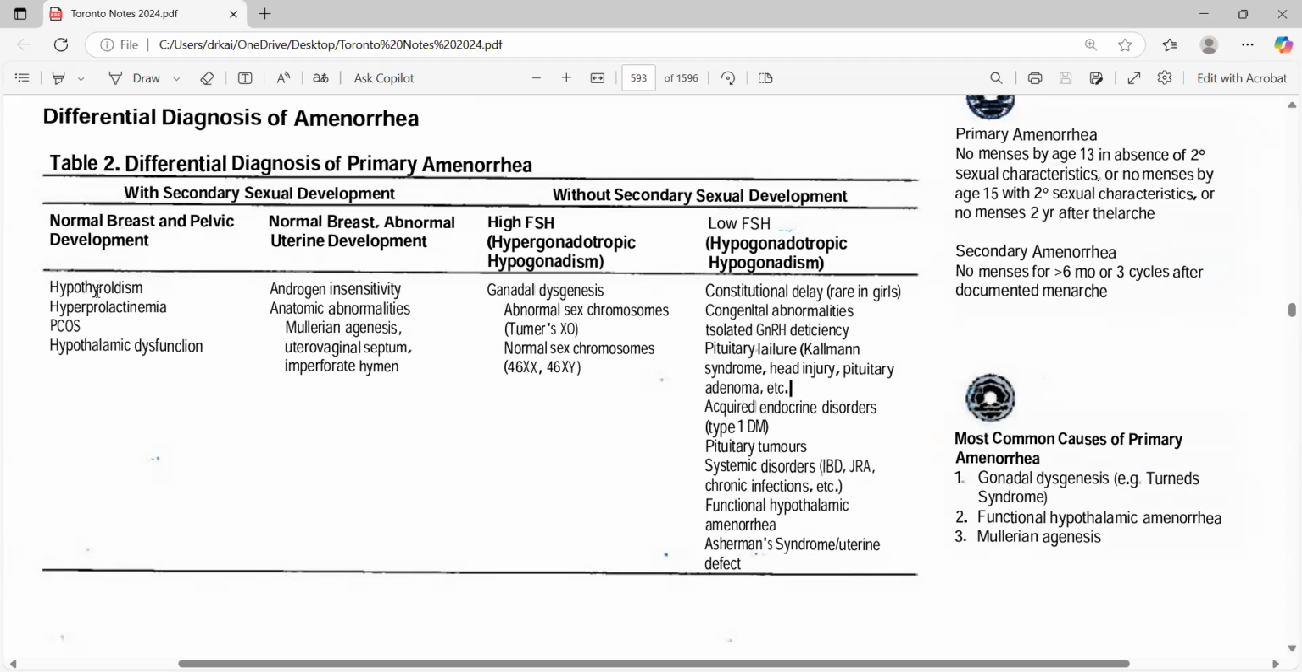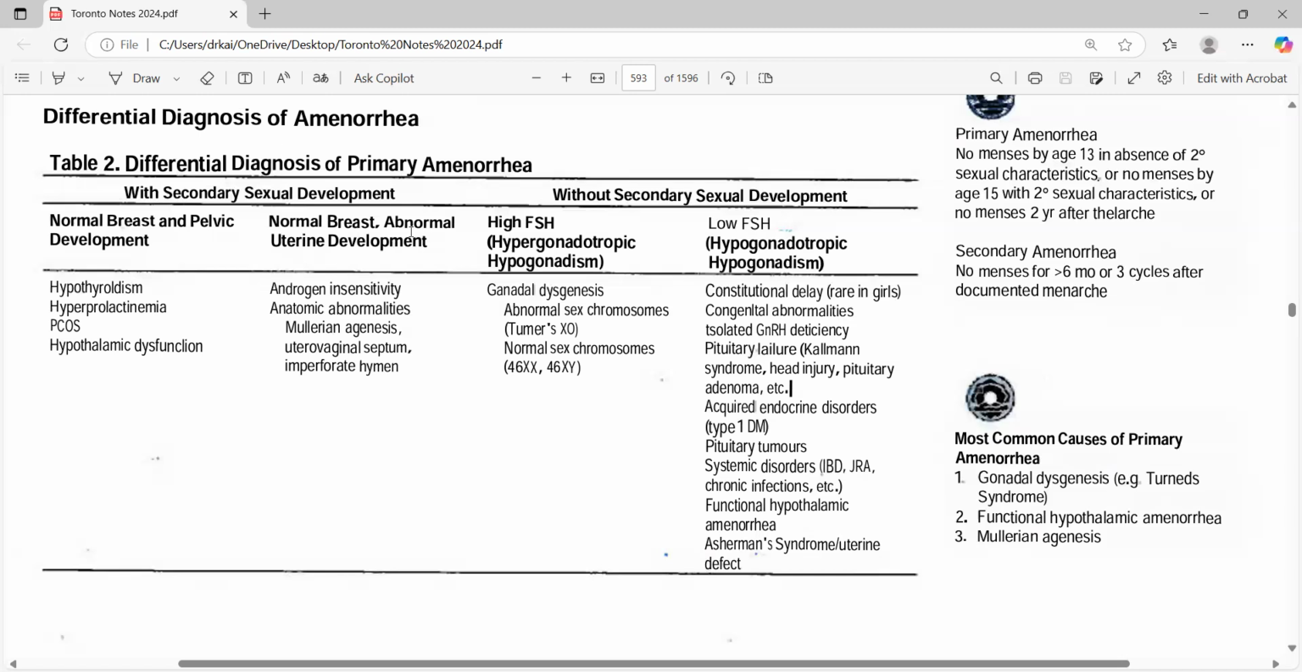In those cases, it could be hypothyroidism, which is very, very common, especially in females these days. Out of 10 cases I see every day, 8 to 9 have hypothyroidism. Then hyperprolactinemia, so don't forget about it. In those cases, they will present with headaches, blurry vision or nipple discharge. Then PCOS is also very common, where they have irregular periods, hirsutism, acne and all of that. Then hypothalamic dysfunction, we already know about this one.